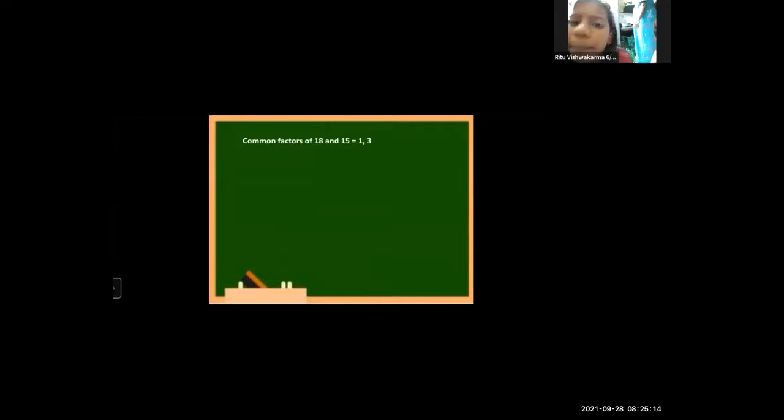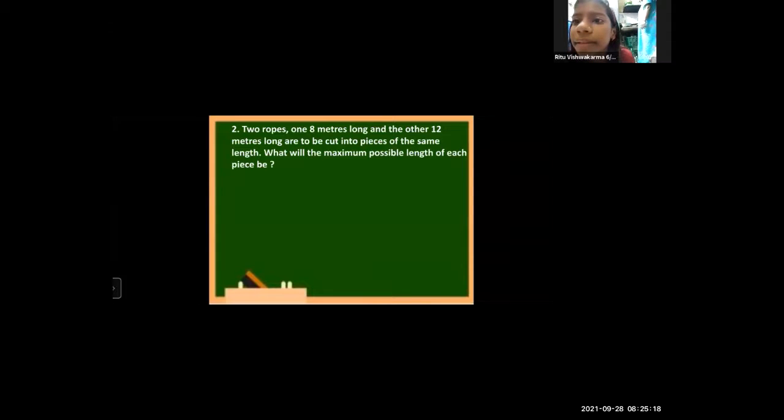Miss teacher, there are two ropes, one 8 meters long and the other 12 meters long, to be cut into pieces of the same length. What will the maximum possible length of each piece be? Very good. Very nice. So now let us understand the question.